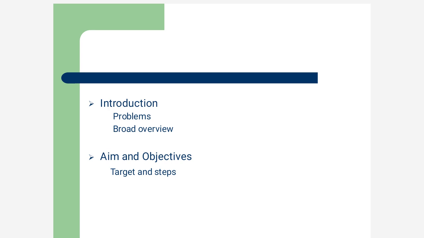So the aim is to go to Delhi, and I have to break the aim into several objectives in order to achieve that aim. So in order to go to Delhi, first from Ara, I have to go to Patna airport and then catch a flight, thereby I will reach Delhi. So the aim is to go to Delhi, and the objectives are divided into several parts which will be included in that aim.